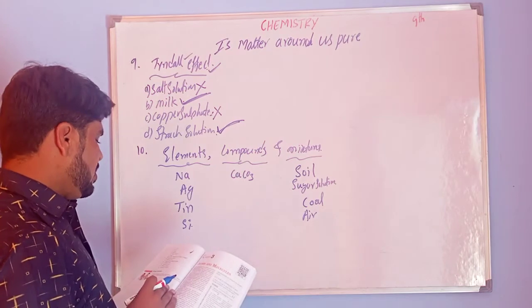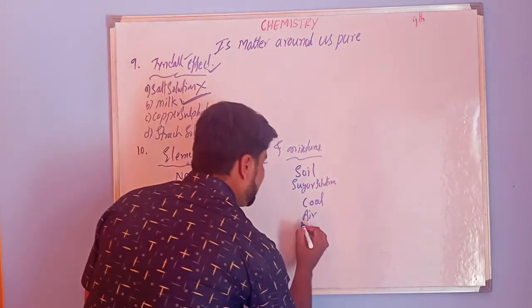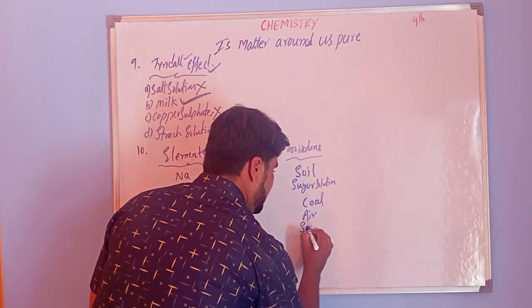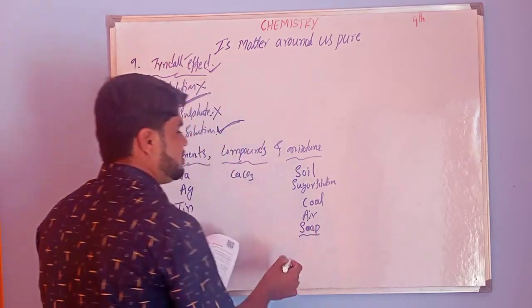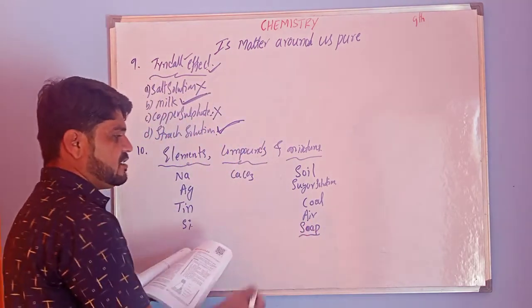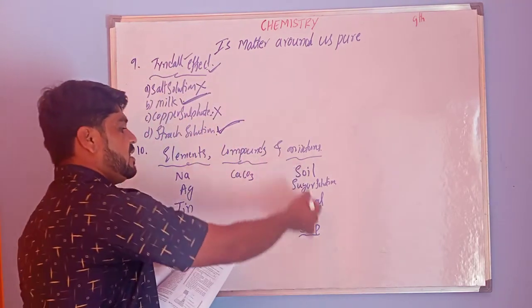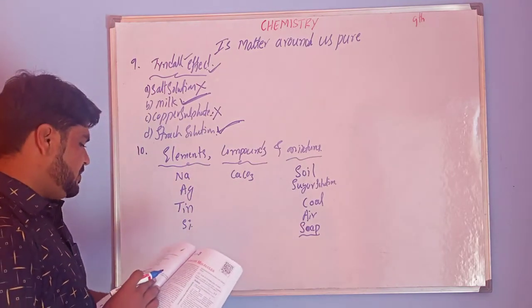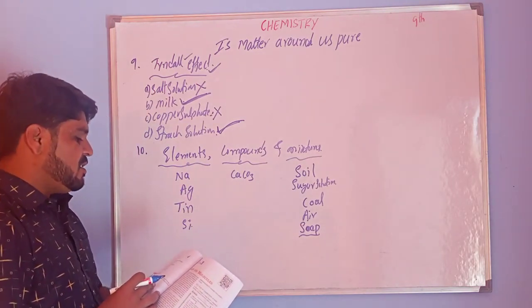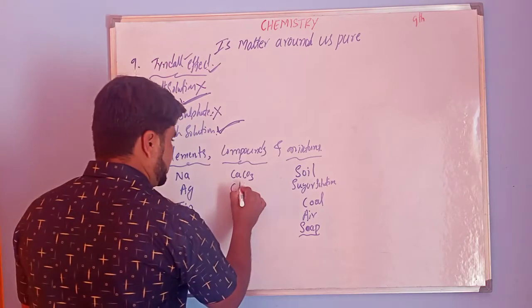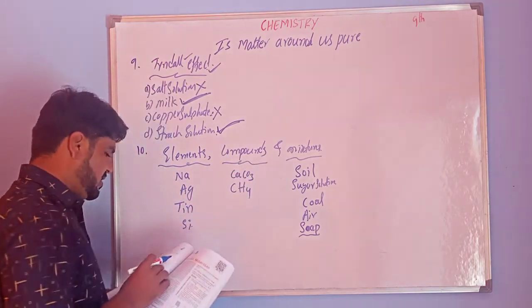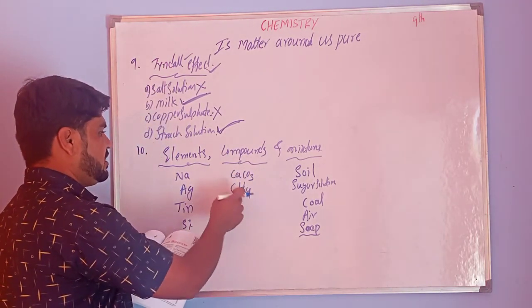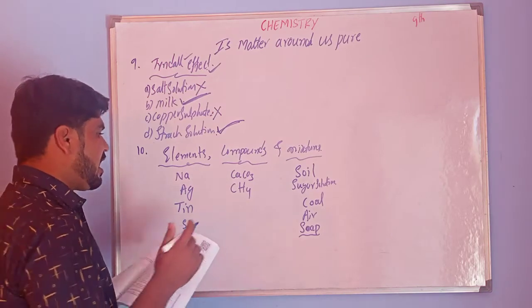Gases. That's why air belongs to mixtures. Next, soap. Soap is also a mixture. Soap contains oils, fatty acids and bases. Next, methane. Methane is a compound, CH4, carbon and hydrogen.